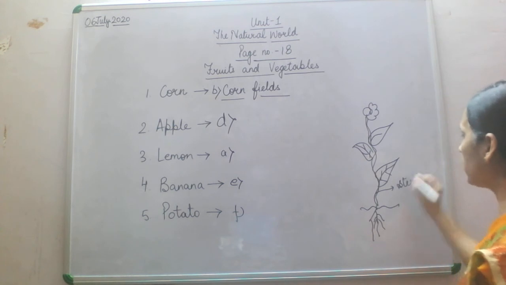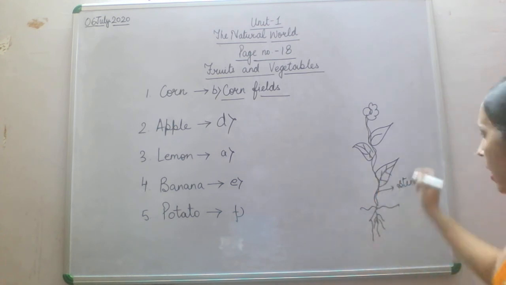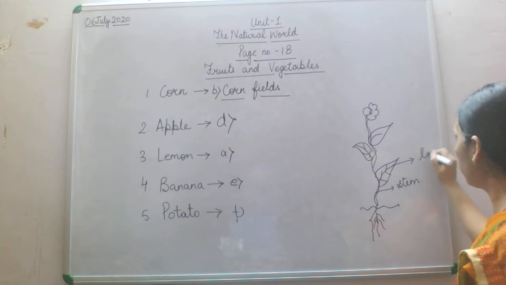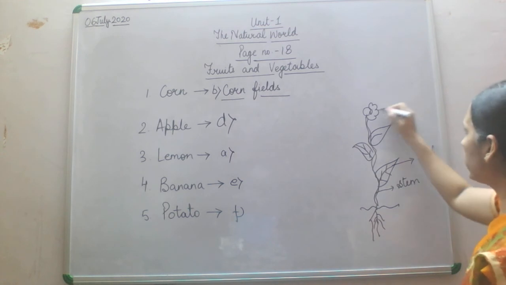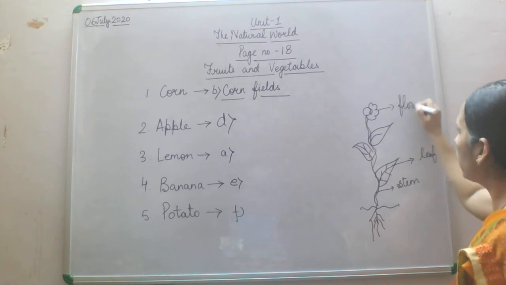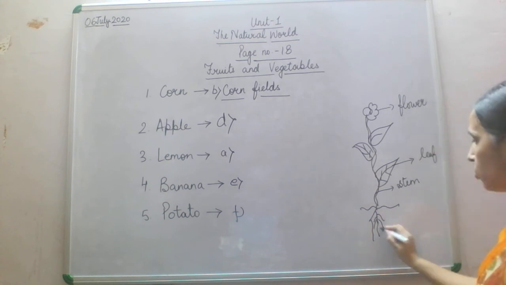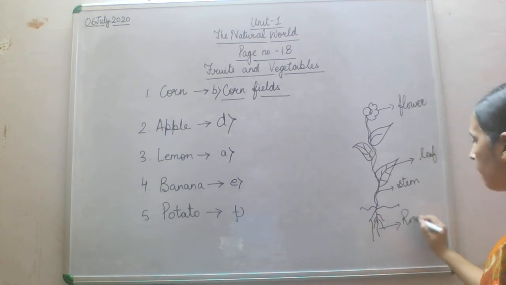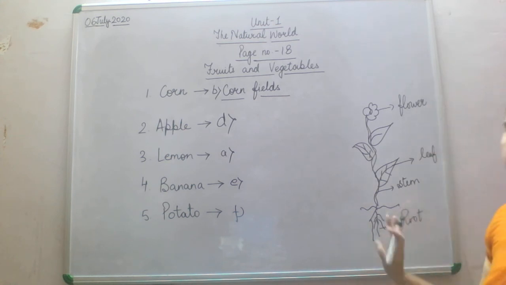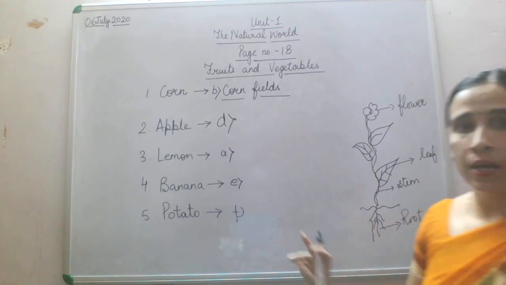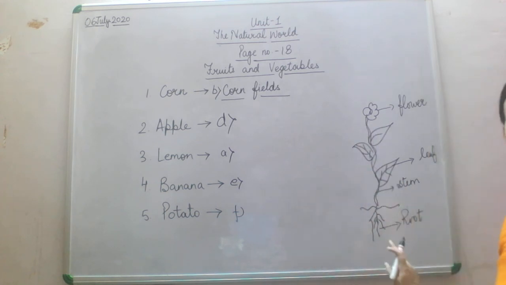Now stem is a fleshy part, and this is your leaf, and then this is your flower. Now where is the root? Root is inside the earth.